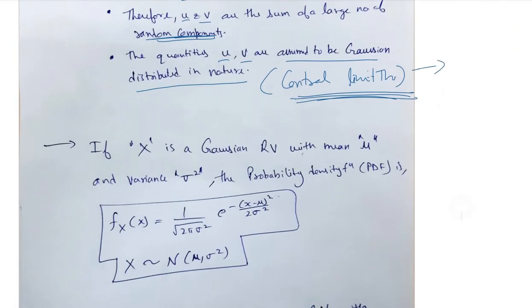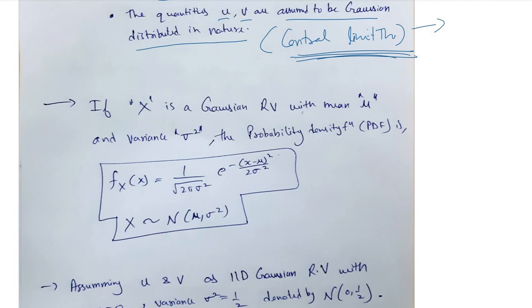Right? So now let us assume that x is any Gaussian random variable with mean mu and variance sigma square. So we are well aware of its probability density function. It is 1 upon square root of 2 pi sigma square, e raised to power minus (x minus mu) square divided by 2 sigma square. If you still don't remember this expression, please learn it.